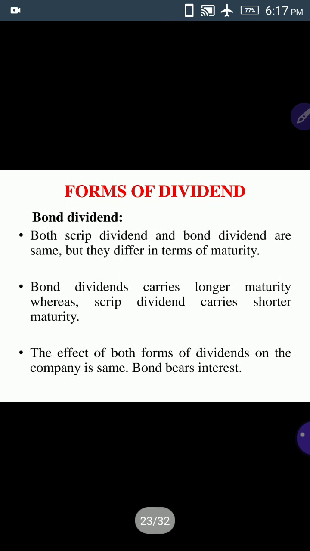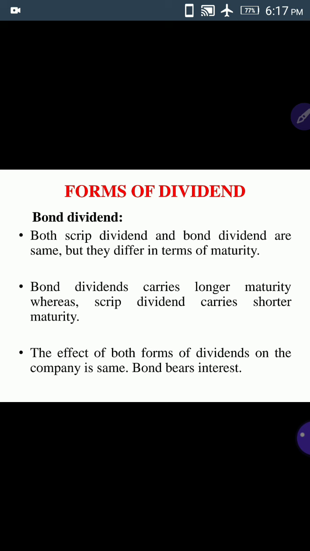And next one, bond dividend. Both scrip dividend and bond dividend are the same, maximum. But they differ in terms of maturity. So bond dividend carries long maturity, whereas scrip dividend carries shorter maturity.